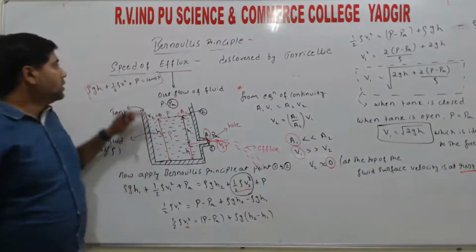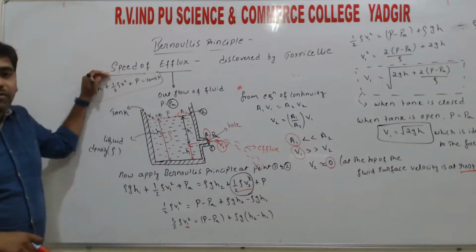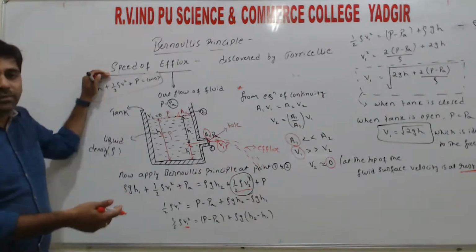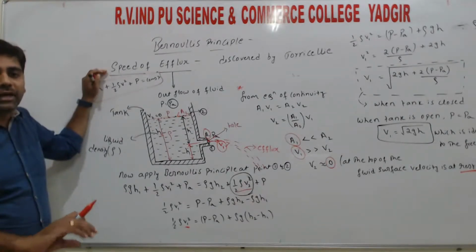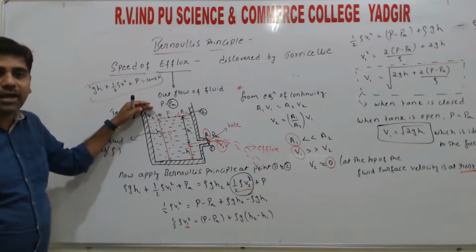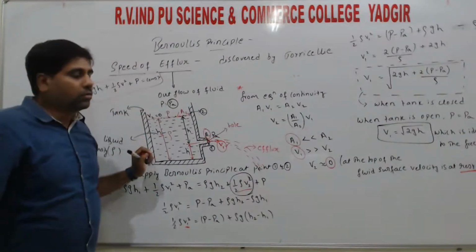So this is one application of Bernoulli's principle, that is, we calculate the speed of efflux. Using Bernoulli's principle we can calculate the velocity when the tank is open, and also when it is closed, right?